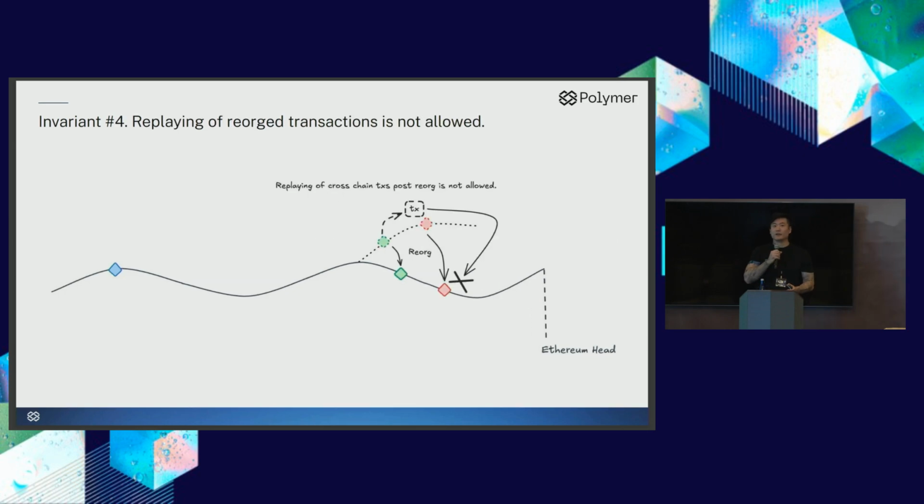The last invariant is that replaying of reorg transactions is not allowed. What this means is that any cross-chain transaction that was based on reorg state may be based on source information that is no longer valid post-reorg.